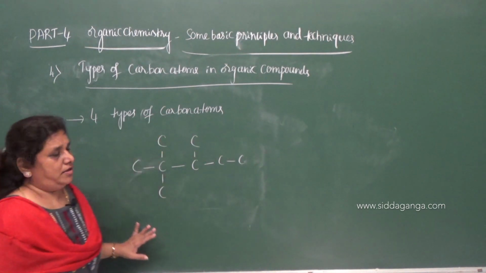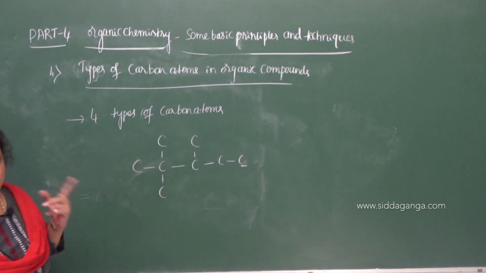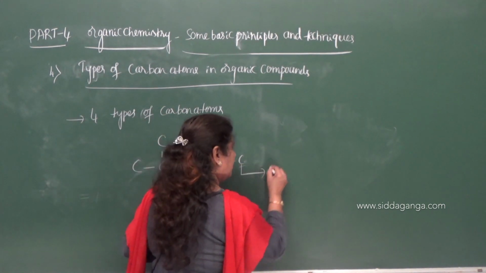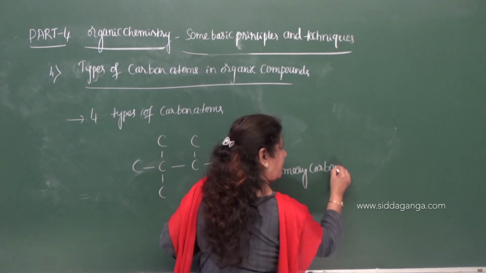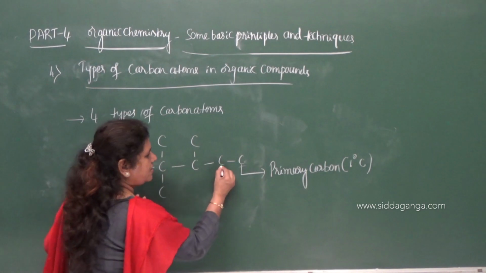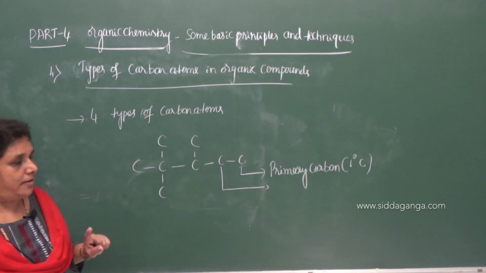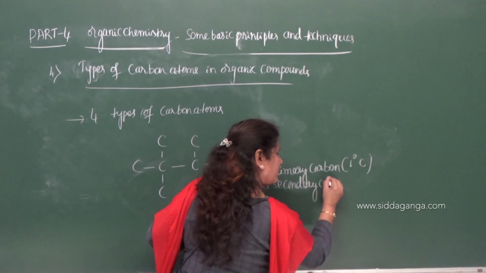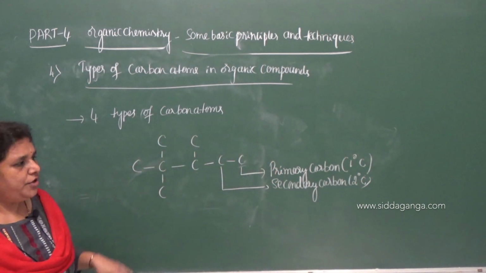See here. This is a carbon which is bonded to one other carbon, then this carbon is called primary carbon, and it is denoted by 1 degree carbon. Now this carbon is bonded to two other carbon atoms, then it is called secondary carbon. You can denote it as 2 degree carbon.